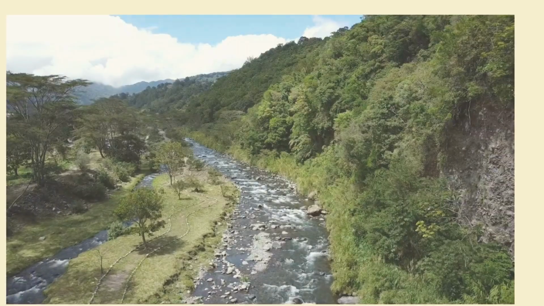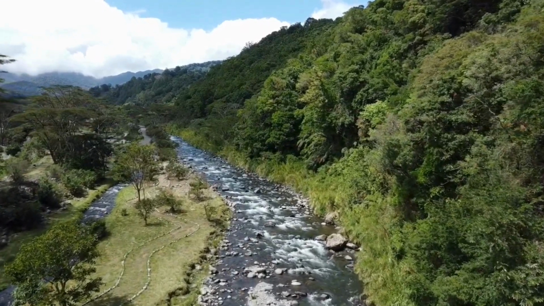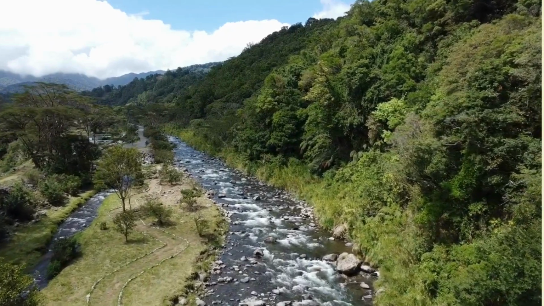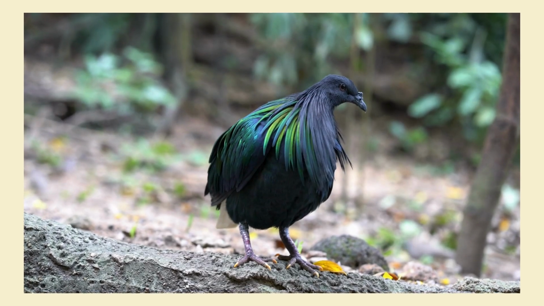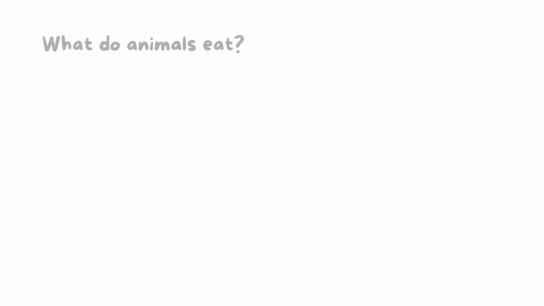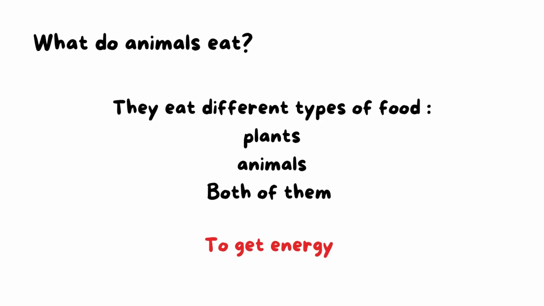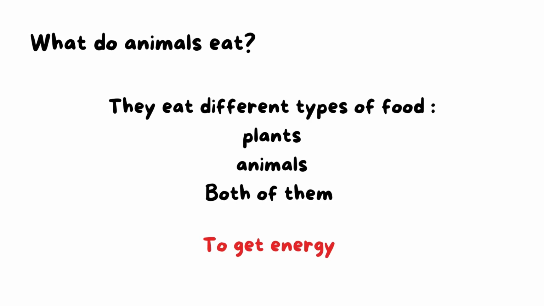So we have many ecosystems, and all these ecosystems are areas that have interaction between living organisms and non-living things and provide the living organisms with food, water, and shelter. So the question here: what do animals eat in this ecosystem? They can eat different types of food. Some animals eat plants only. Some animals eat animals only. And some living organisms eat both animals and plants to get energy.